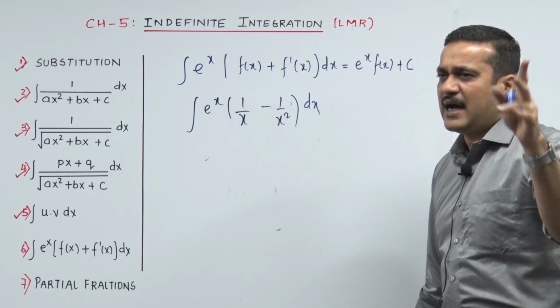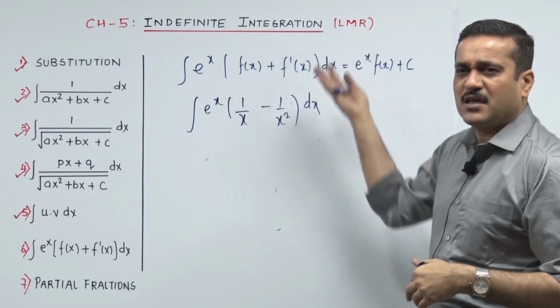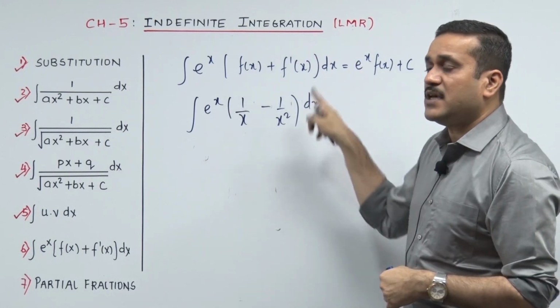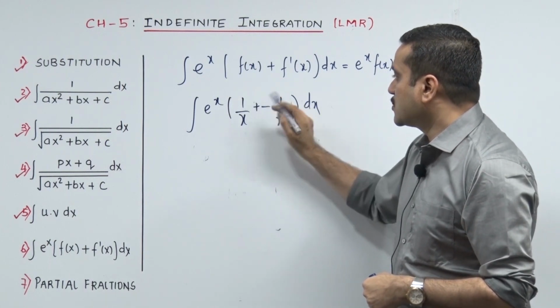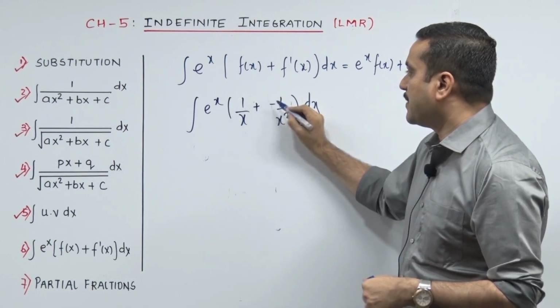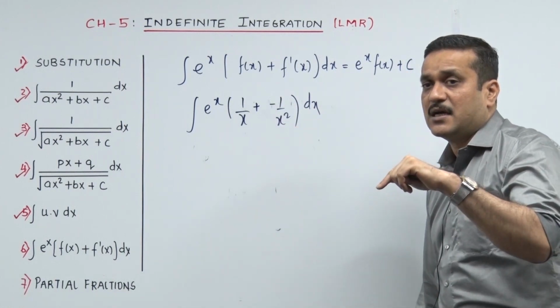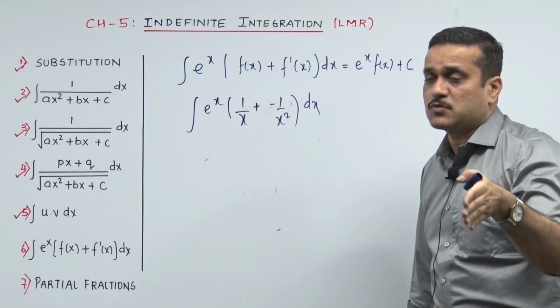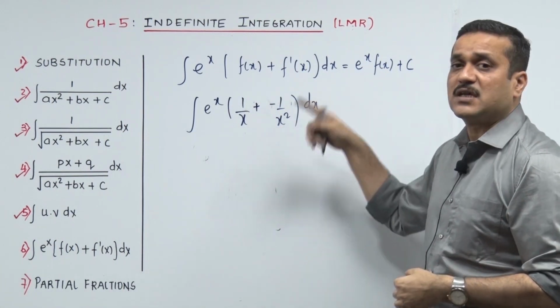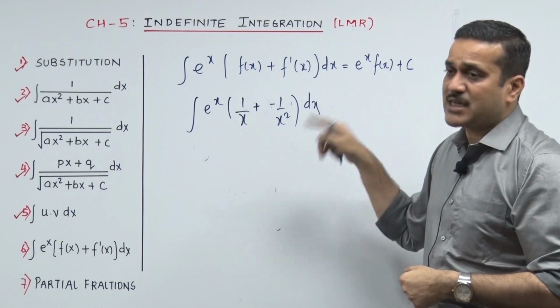First of all, identification: it is visible, but the only thing is it had to be e raised to x (fx plus f dash x).